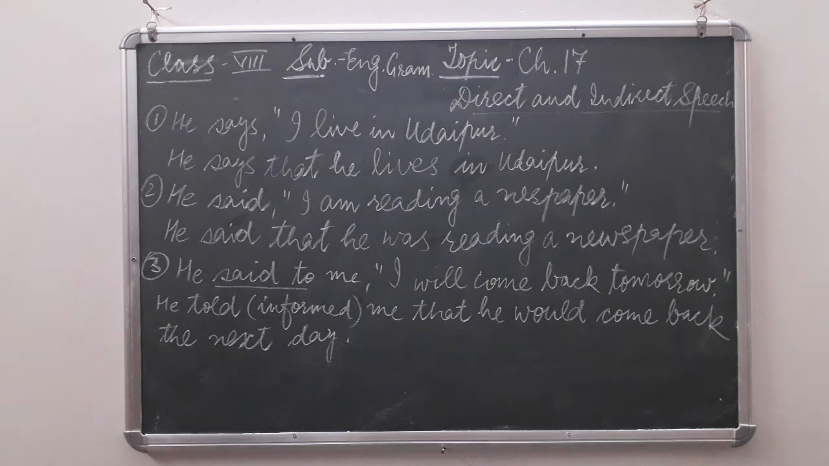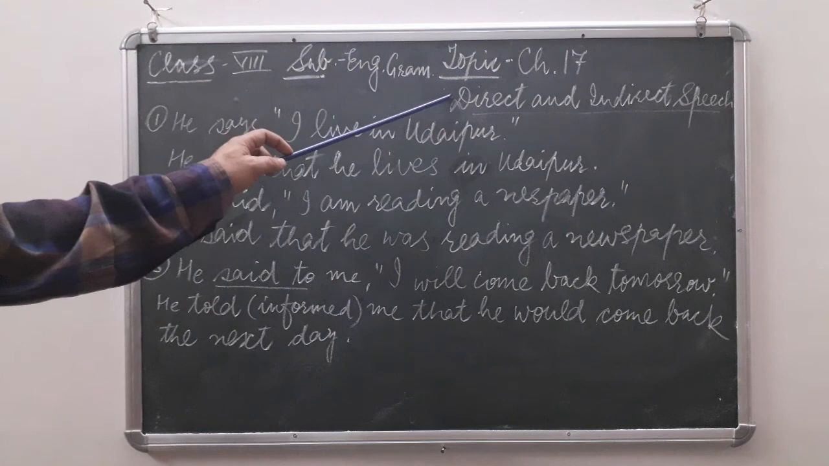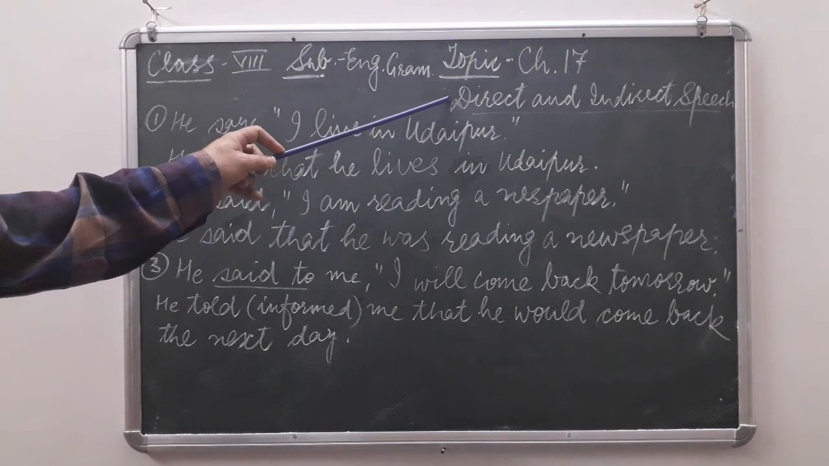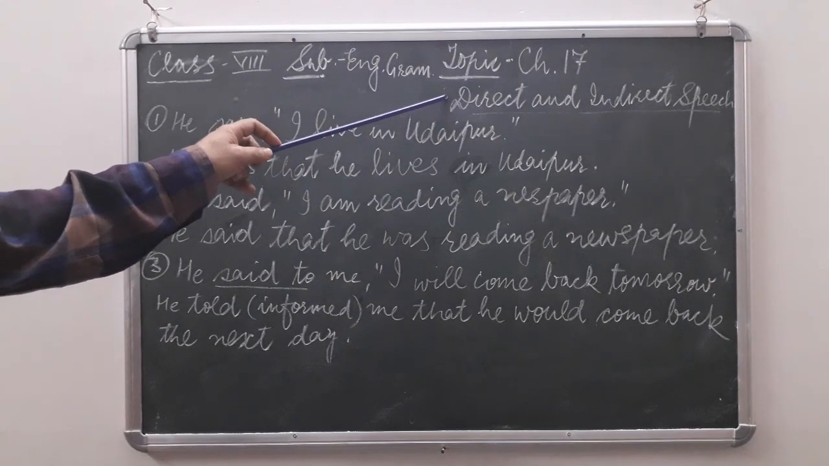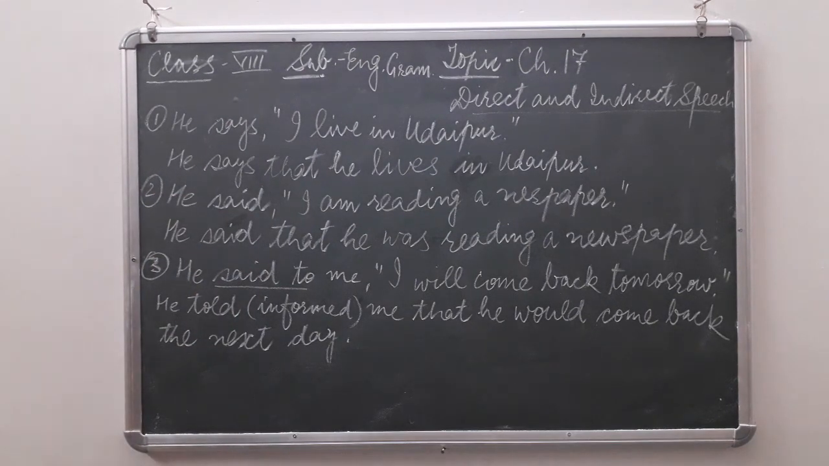Children, I told you that in English grammar there are some very important topics. One of them is direct and indirect speech. Today we will read chapter number 17, direct and indirect speech. It is also called reported speech, and it can also be called narration because we narrate whatever we want to convey to someone. Let's take an example, then we will discuss the rules.